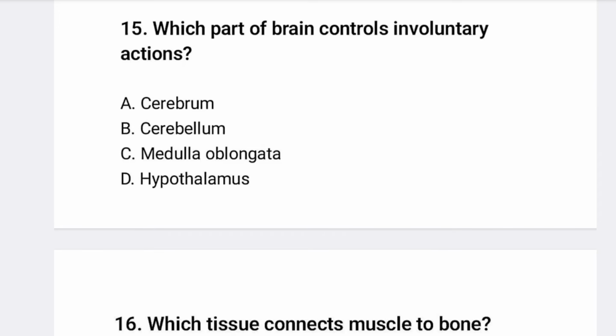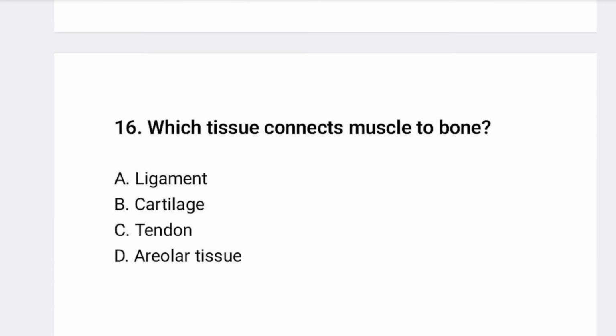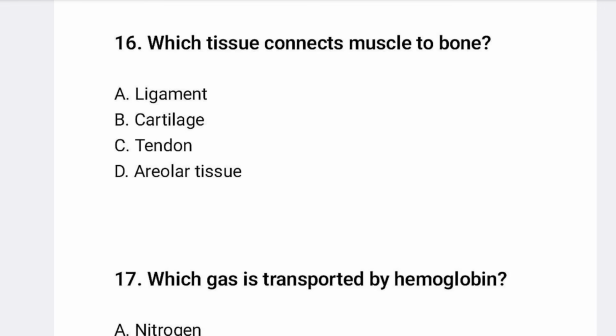Cerebellum, medulla oblongata, or hypothalamus. The main function of the brain controlling involuntary action belongs to the medulla oblongata. Okay. Another, 16, which tissue connects muscles to bone: ligament, cartilage, tendon, or areolar tissue?